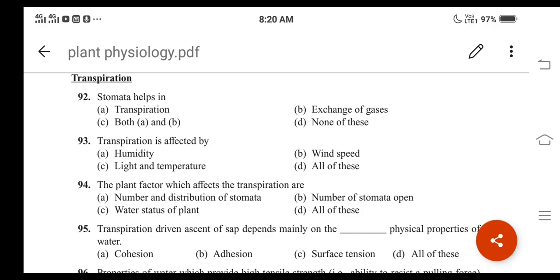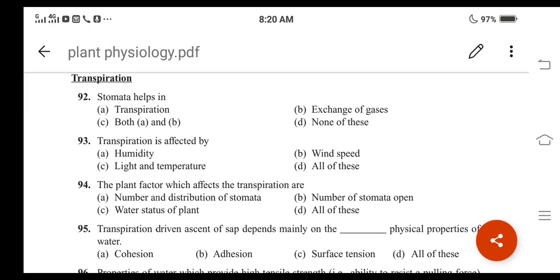What is there? Stomata helps in. The options are like this: one is transpiration, second is the exchange of gases, third is both A and B, and fourth is none of these. Stomata helps in option C. Option C is the correct answer, both A and B.